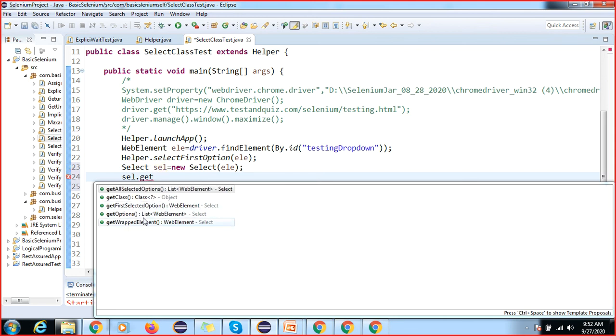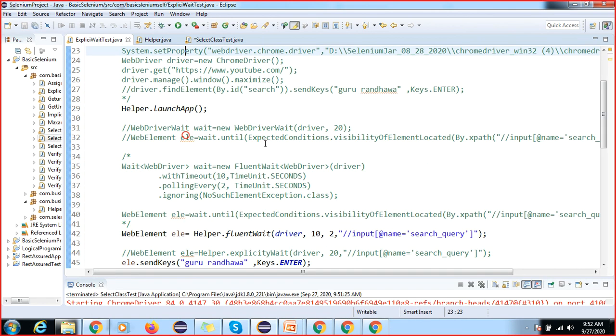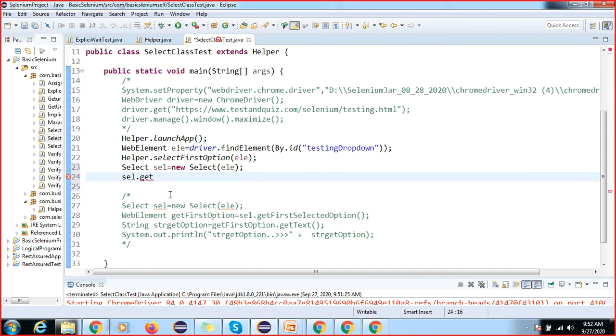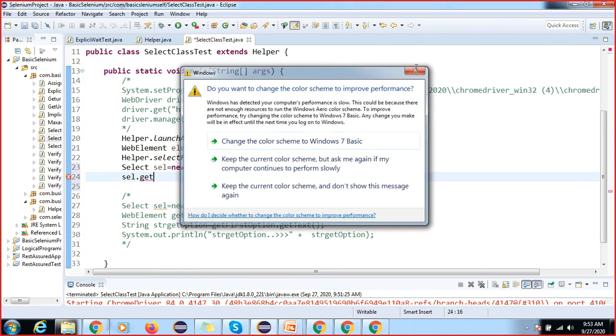See, getOptions will return the web element type. Again you have to iterate over the elements, same as we did in the last session, right? Same you have to apply. I have shown you, right? The return type is a list of web elements. Again you have to take the for loop, and in that for loop you display them, using the getText method, and simply display. So this is your assignment. If you are not able to do it, I will tell you in the coming session.